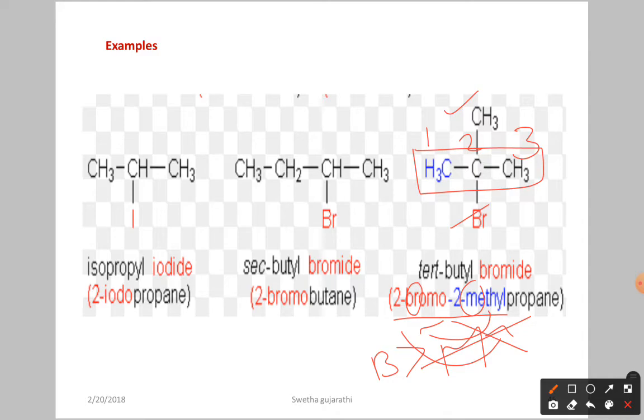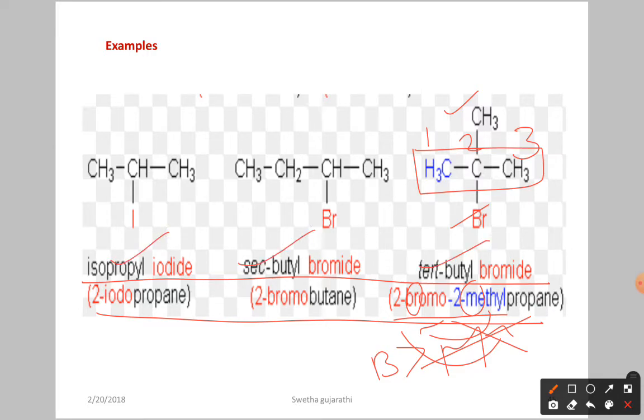What I want to convey is that here we have the common name along with the IUPAC name. Isopropyl, secondary butyl, tertiary butyl you are going to use in the common name, and this is the IUPAC name. So you have to remember both. Then only you can write the nomenclature and structure clearly.